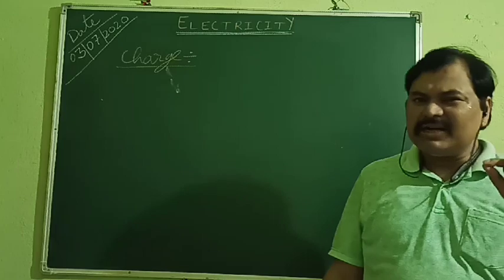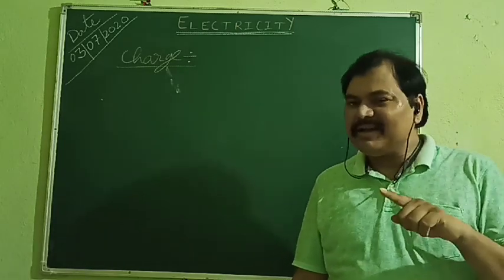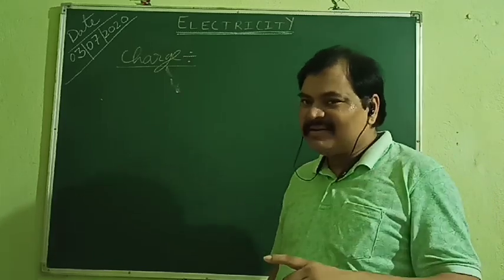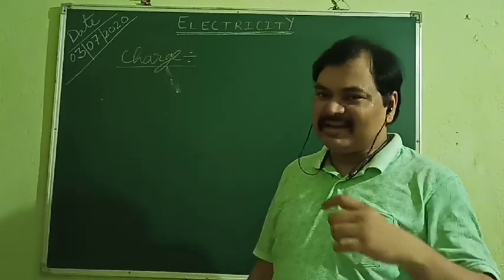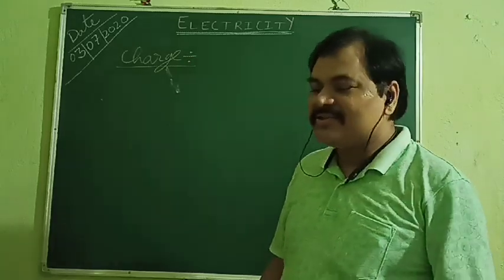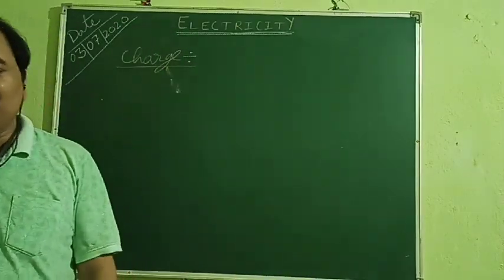So, due to charge only, the conductor is able to carry current. So, its electrical property is there due to charge. And when it is carrying current, it behaves as a magnet. So, magnetic property is due to current and current is due to charge. So, magnetic property is also due to charge. Okay. So, charge is the reason for magnetic property as well as electrical property.